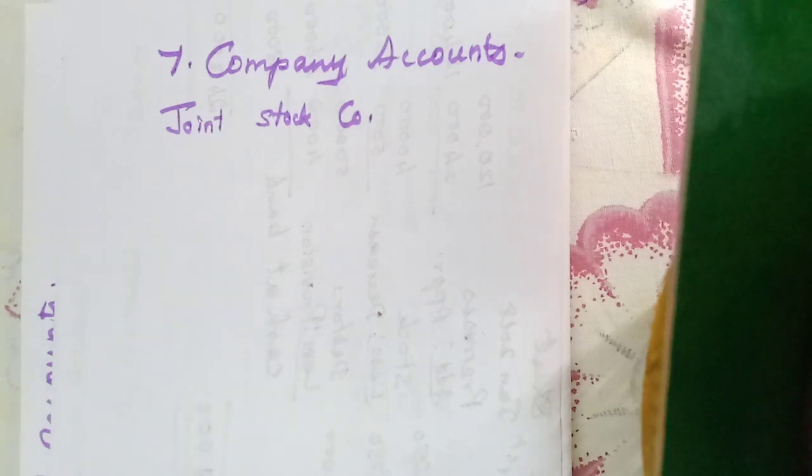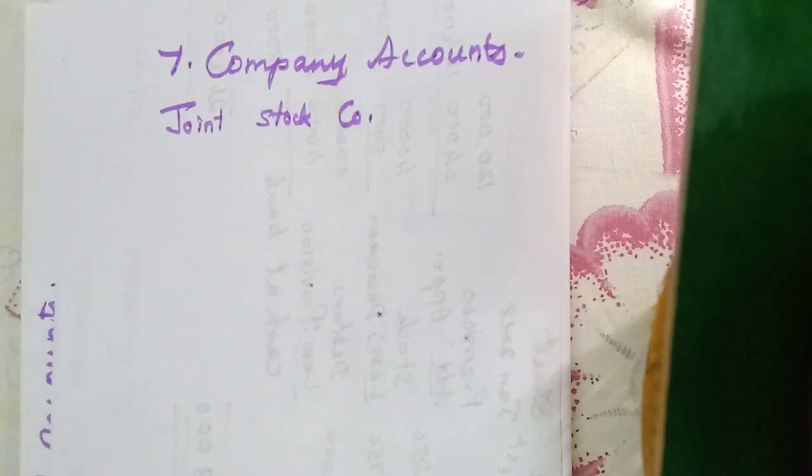In this joint stock company, many people can invest, not just 5, 10, or 20 as in a partnership. Here hundreds of people can participate.